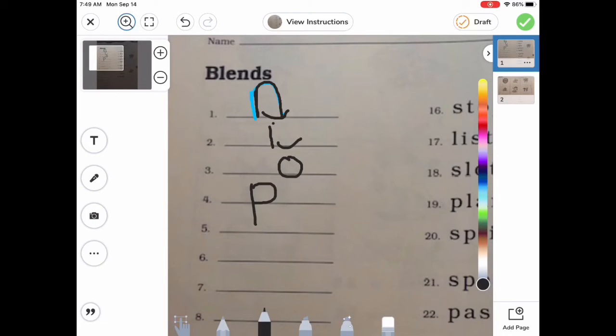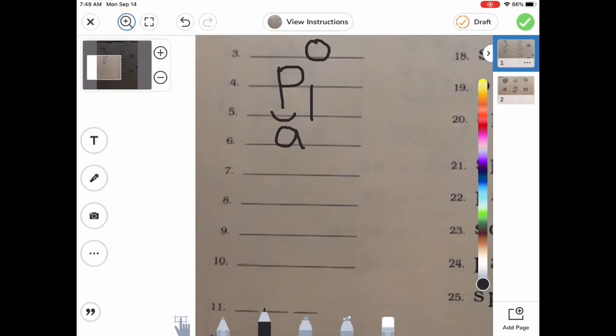Number 5, l. l. Write it down. Number 6, a. Write it down. It's a, but what kind of a? That's right, short a. So I need to write that breve on top. Number 7, s. s. Write it down. Number 8, i. Write it down. But to make sure it says i, I've got to put that macron on top.